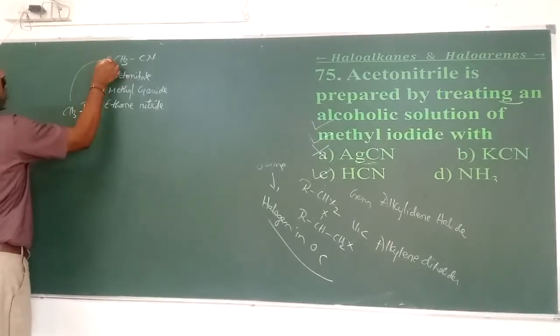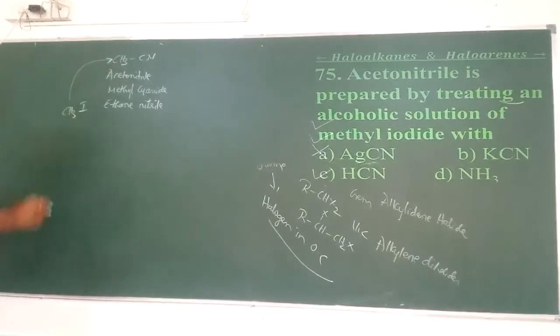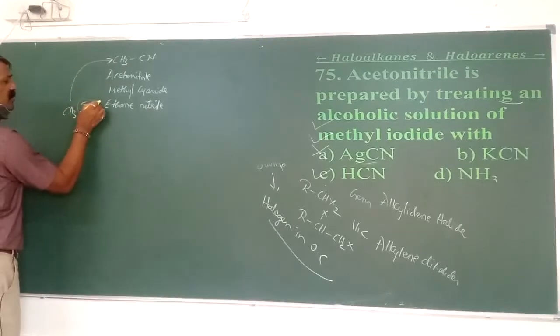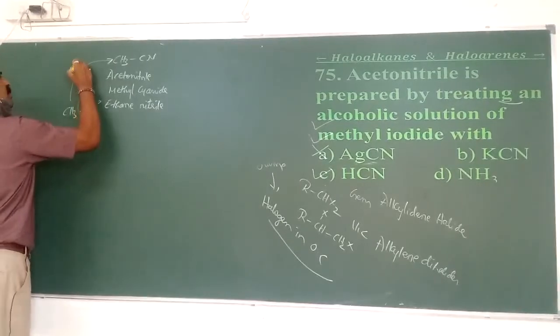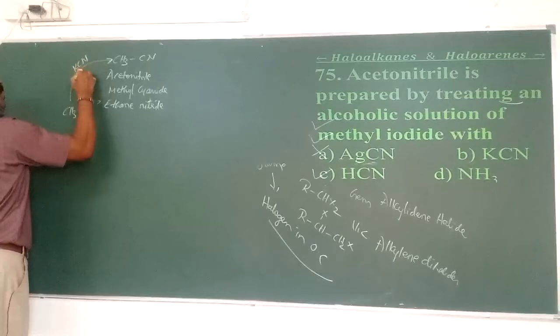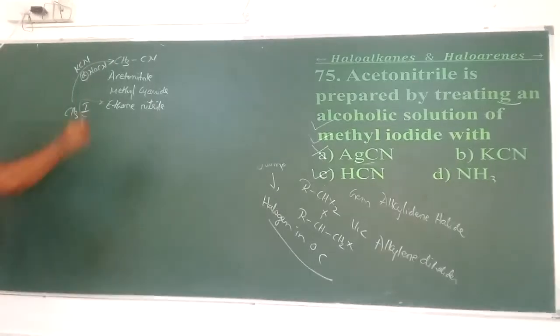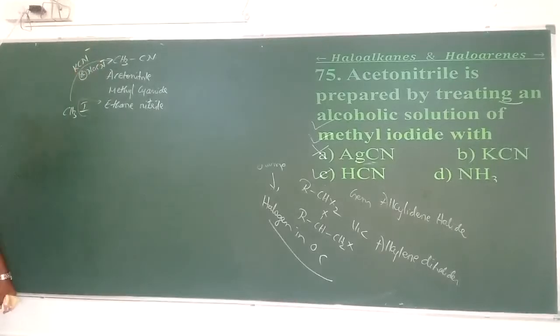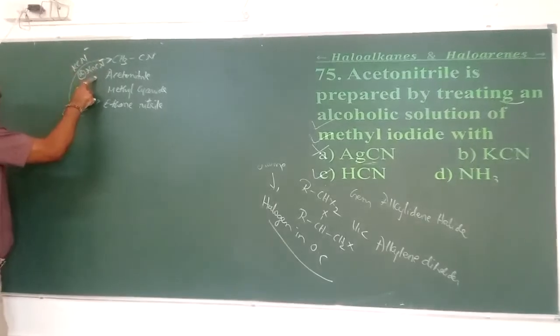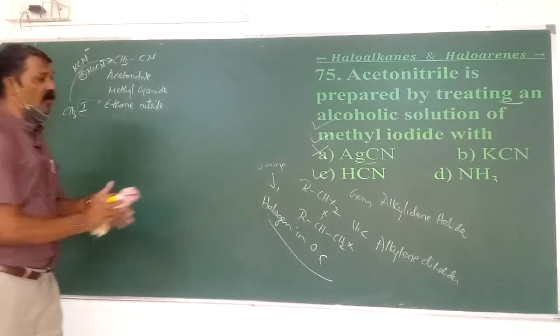How is methyl iodide converted to methyl cyanide? We have to remove the I minus, and instead of that we have to put either KCN or NaCN, because they are strong electrolytes. That is why we expect the nucleophile in the form of CN minus. So I can choose either KCN or NaCN.